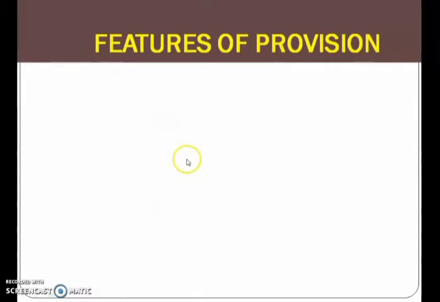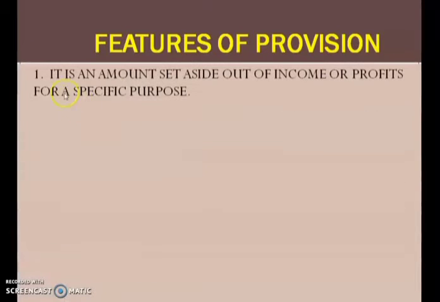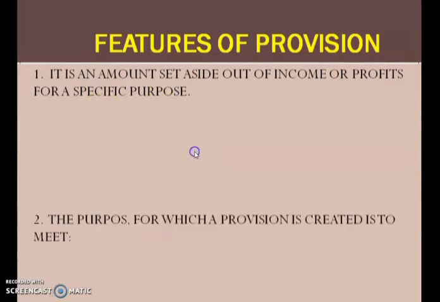Now let us see the features of provision. It is an amount set aside out of income or profit for a specific purpose. So as I told you, provision is that amount which is set aside out of our income or profit of business, and that will be used for a specific purpose only. Okay. For no other purpose that money can be used. That amount of profit can be used only for some specific purpose.